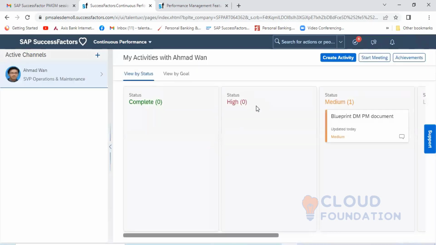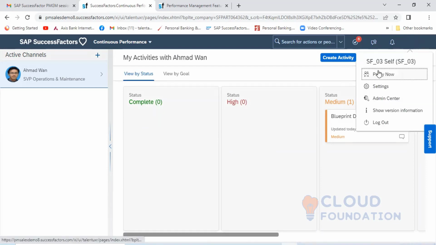I'm in the employee, the end user page, not in the admin page, not in the manager page. You can see here my account is SF03. This SF03 is reporting to this person, that is why this manager's name is coming here.